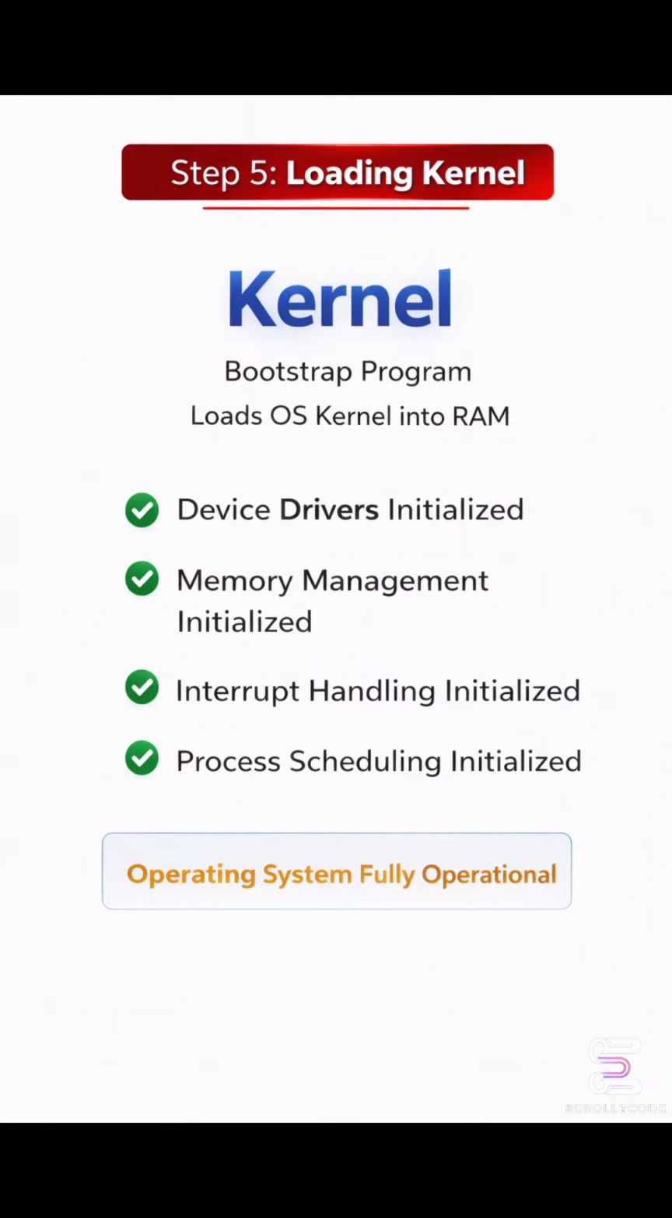The bootloader then loads the operating system kernel from storage into RAM and transfers control to it. Finally, the kernel initializes device drivers, memory management, interrupt handling, and process scheduling, after which the operating system becomes fully operational.